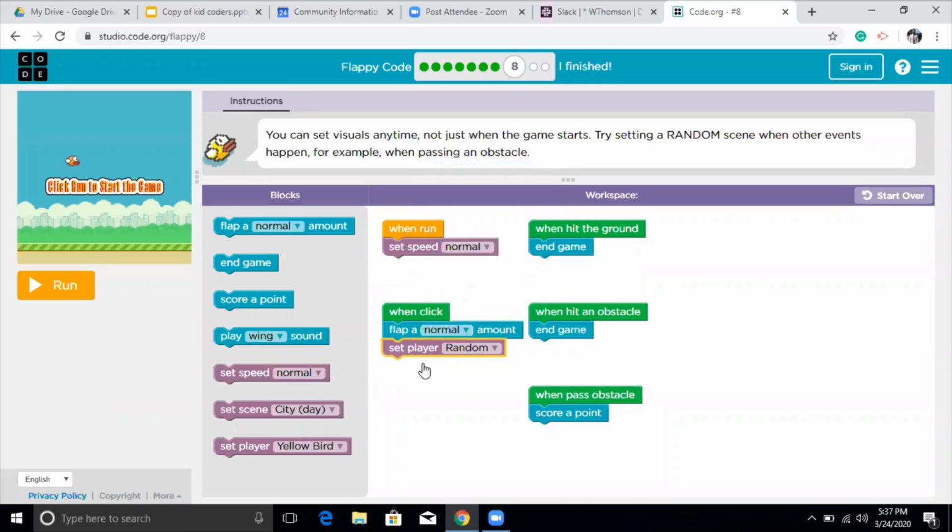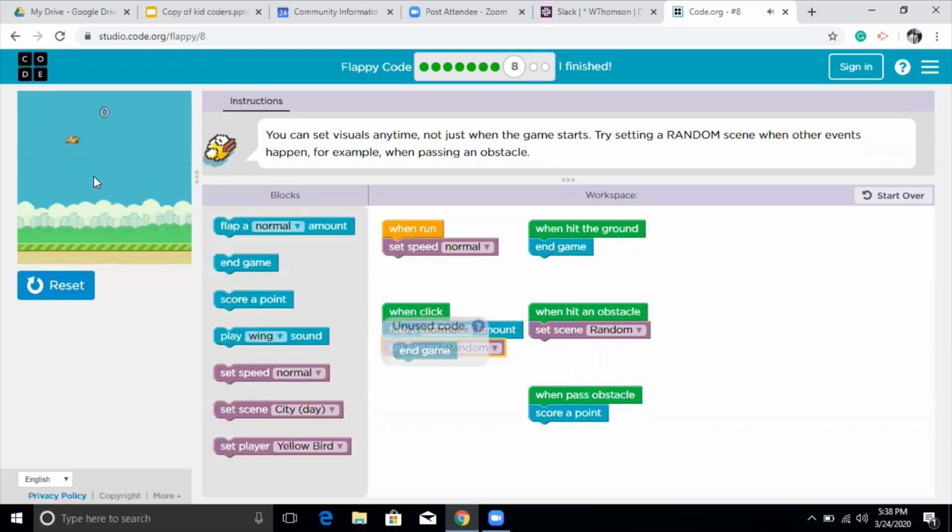So Flappy will not be Flappy after I flap. Sounds like a riddle. So Flappy will not be Flappy every time I flap. Yes, so it will change to a random player, and all the things I have here. And I don't want to say that when hit an obstacle, end the game. I just want to say hit the obstacle, choose a different background like we did last time, because that was fun. So it will get more interesting as you keep going. So now I have my code written here. I'm going to click on run and click here to start.